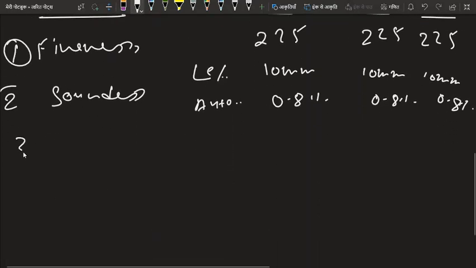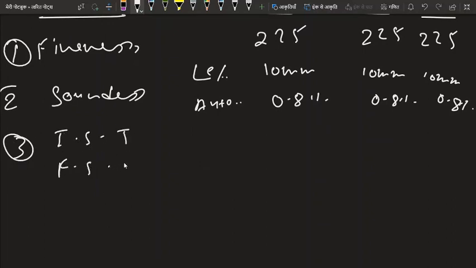Similarly, we have initial setting time and final setting time. As we discussed earlier, setting time is tested with the Vicat apparatus.